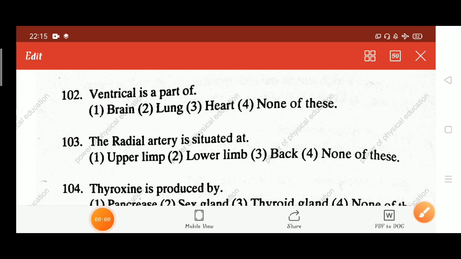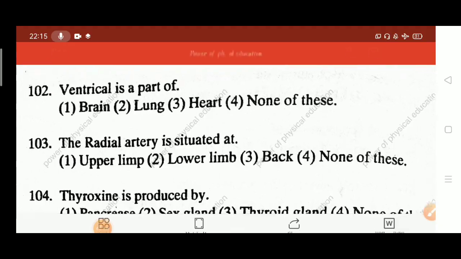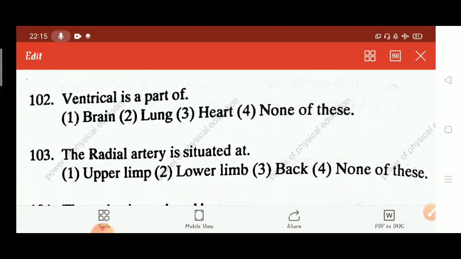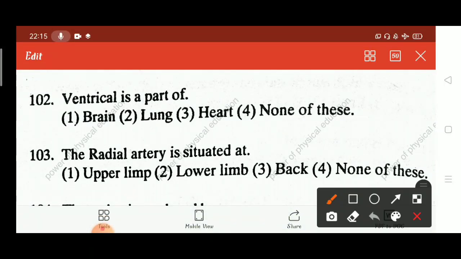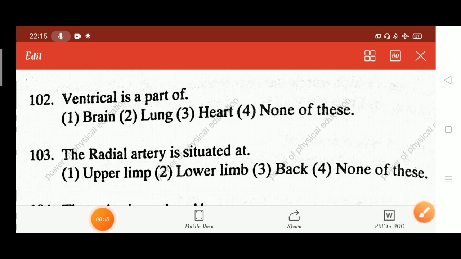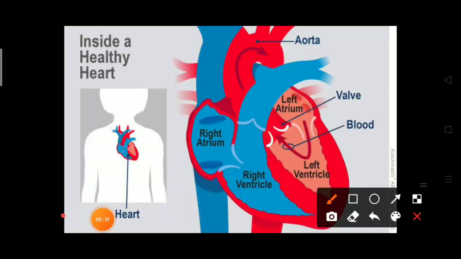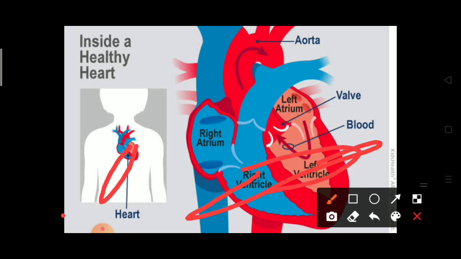The question is: ventricle is a part of brain, lung, heart, none of these. Answer is heart. In humans, the ventricles are the two lower chambers of the heart. The main function of the ventricles is to pump the blood out of the heart. Here, the ventricles are part of the heart.